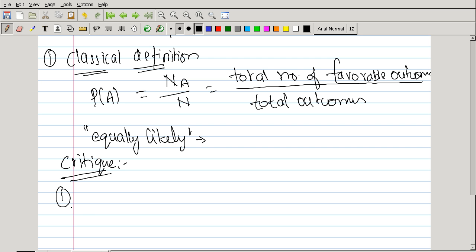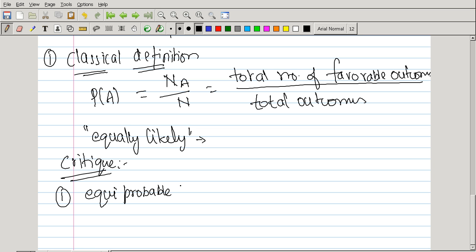Now, the first one would be the usage of the term equally likely. Equally likely means equiprobable. Now, we are trying to define what probability is, but when defining that term itself, we are using the word equiprobable, which doesn't make any sense because the definition is using the concept to be defined.